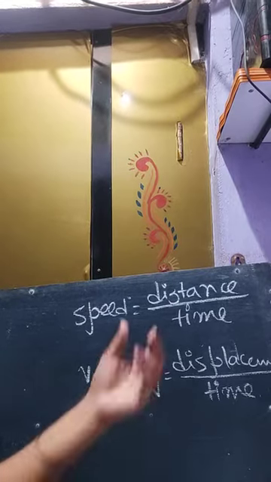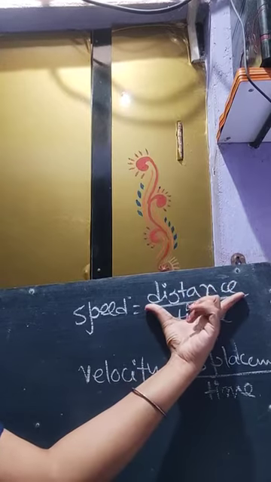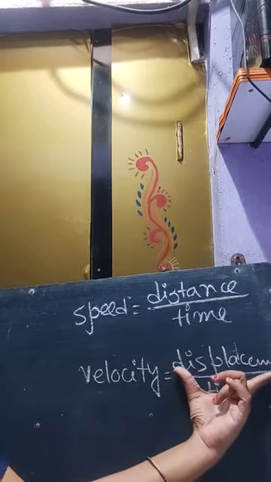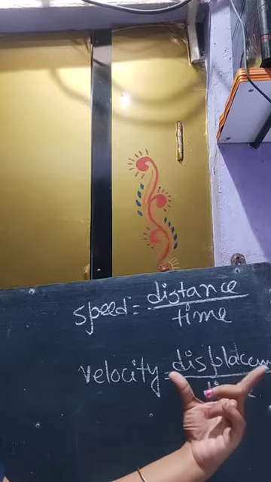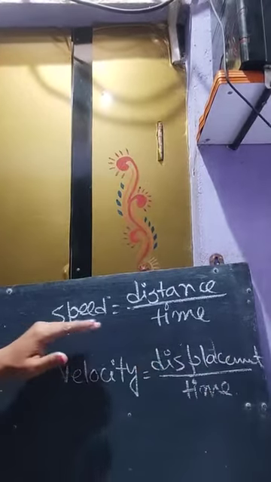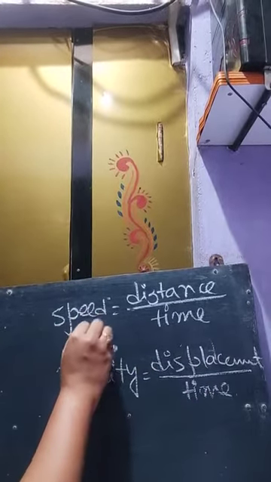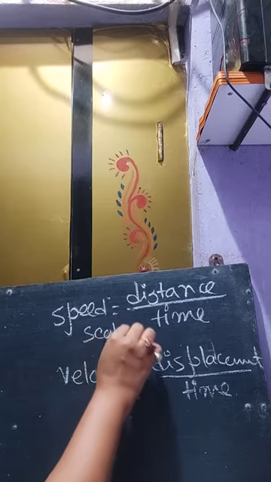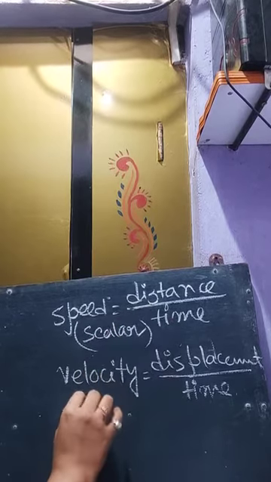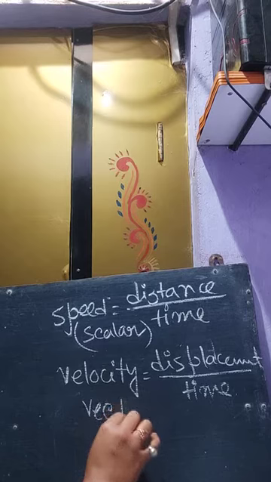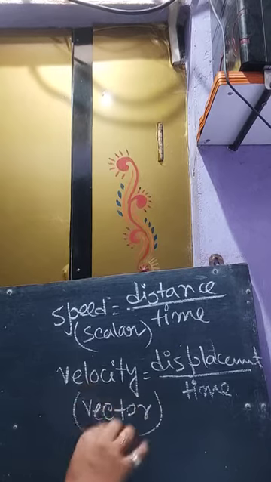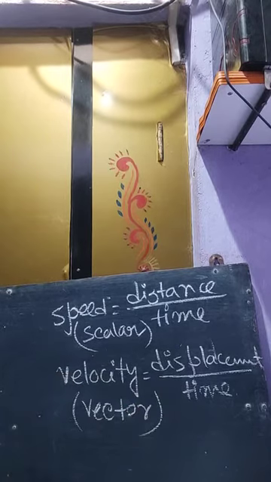The second difference is that distance is a scalar quantity and displacement is a vector quantity. Therefore speed is basically a scalar quantity and velocity is basically a vector quantity. Okay, so this is the second difference. What is the third difference?